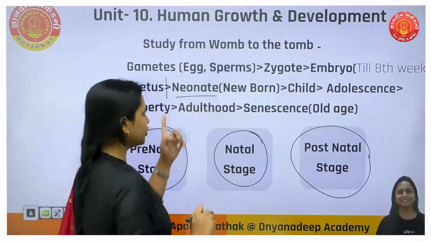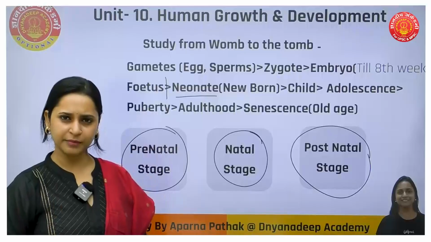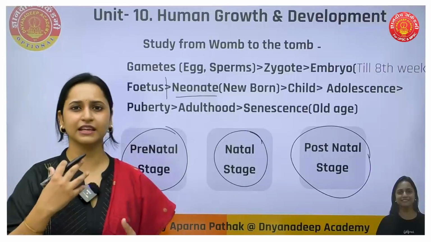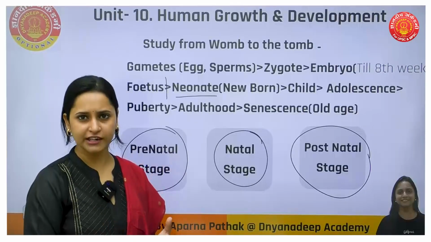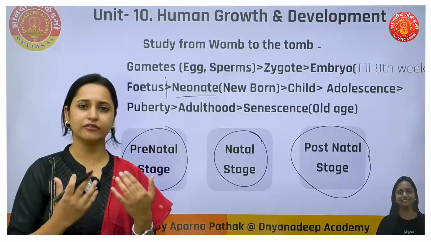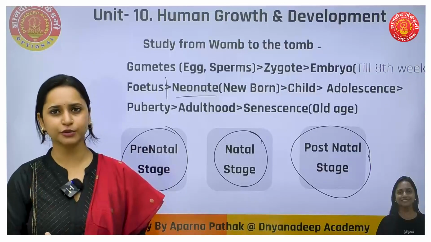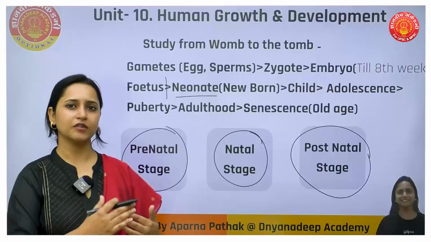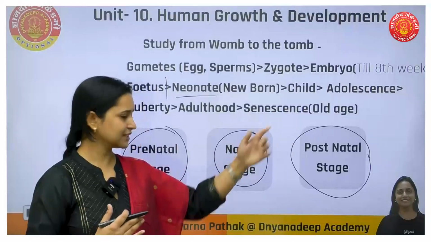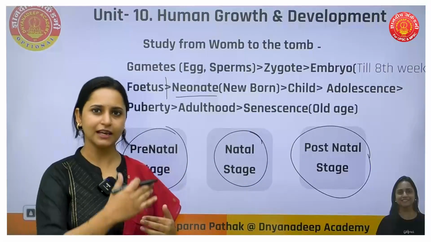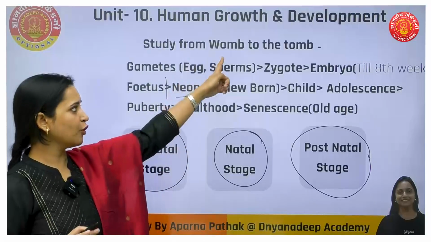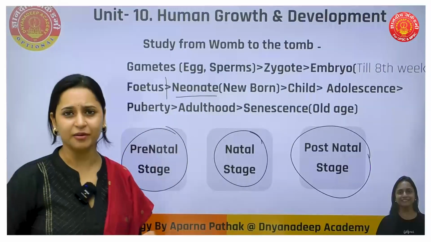See, we have neonates, that means newborn baby. अभी baby बन गए, baby ready हो गए, baby बाहर आ गए. So that is neonates. Now उसके बाद that baby will be called a child or toddler. Slowly उनका growth होगा. They will be called adolescents. Then they will hit puberty. They will be having adulthood. After that, slowly, they will reach senescence, which is called old age, and slowly they will reach moksha or death. Okay, so the entire process from womb to tomb will be studied in growth and development.